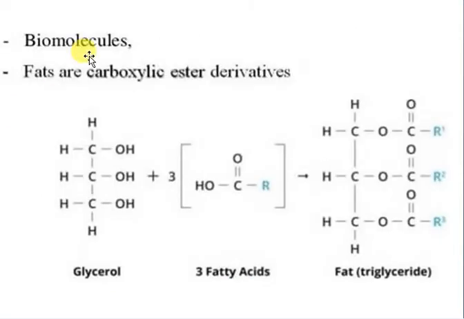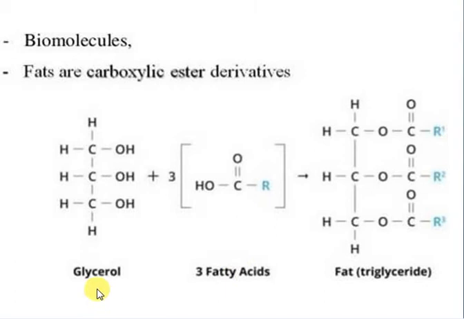Fat is, like carbohydrate and protein, also a biomolecule, and it is made up of carboxylic ester derivatives. Fat is made up of triglyceride, which is its other name. It is made of glycerol and fatty acids.